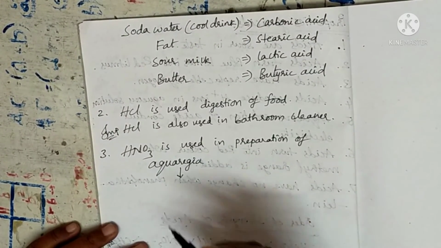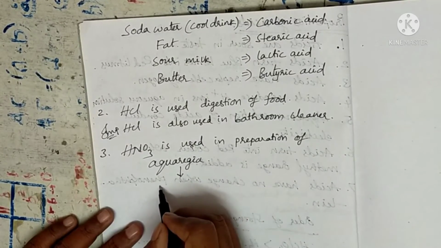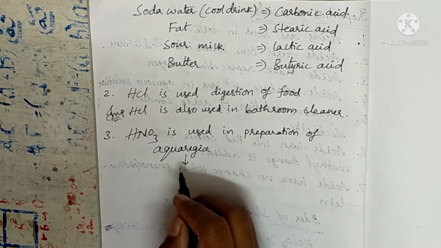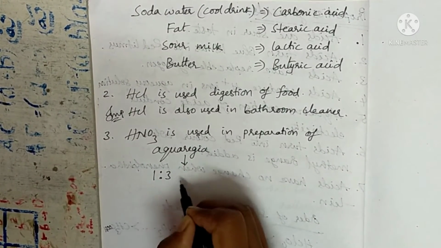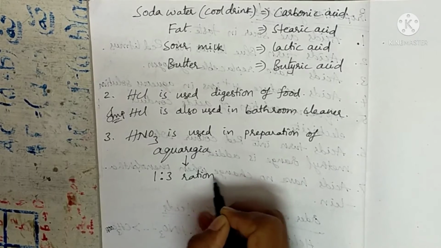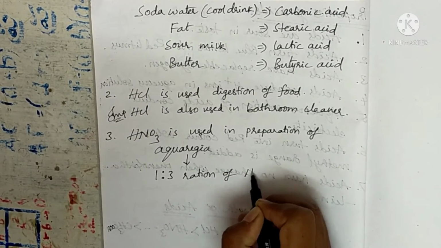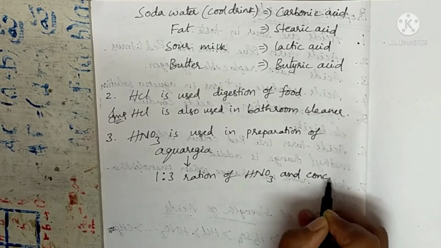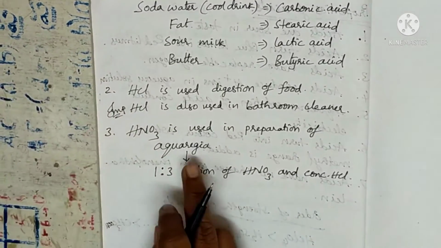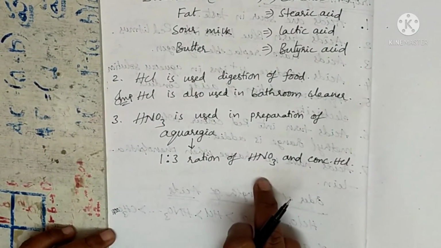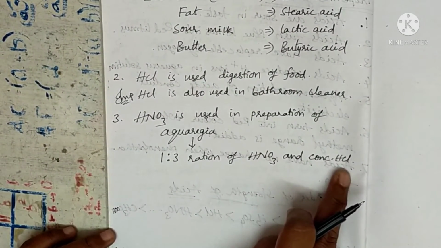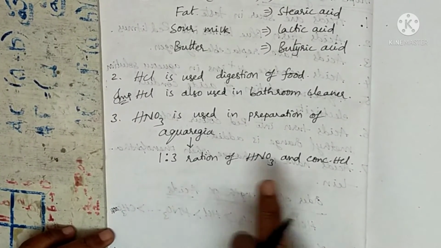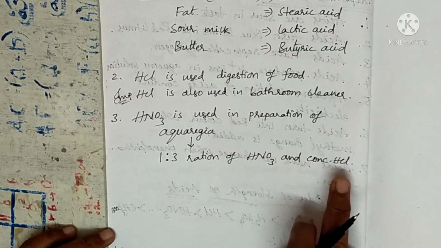Aqua regia is the combination of two acids in 1:3 ratio of HNO3 and concentrated HCl. So aqua regia is the combination of nitric acid and hydrochloric acid. One portion is HNO3 and 3 parts are taken as concentrated HCl.